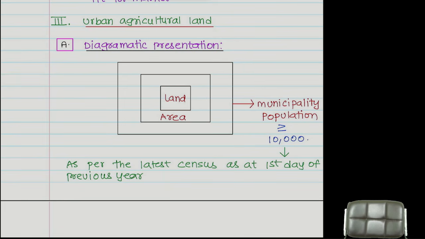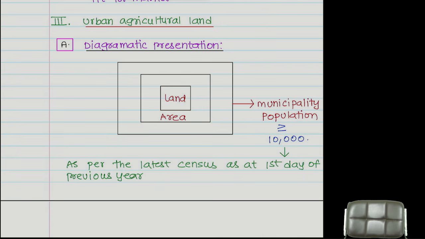This area comes within a municipality having a population. If in that municipality the population is more than or equal to 10,000, then it will be called urban agricultural land. Any building in that will not become a rural building, it will become an urban building. It will never be treated as a rural building. Therefore, income derived from that, though it is in the immediate vicinity of the agricultural land, will still be treated as business income, or simply a non-agricultural income.